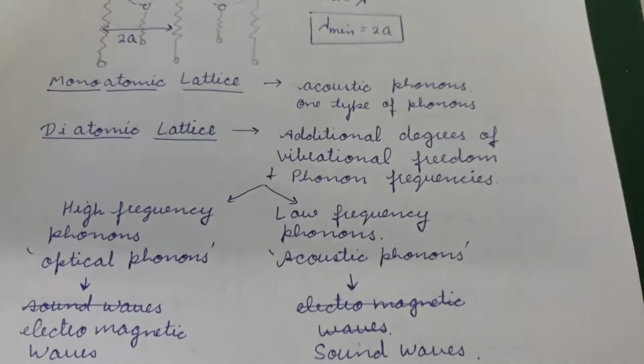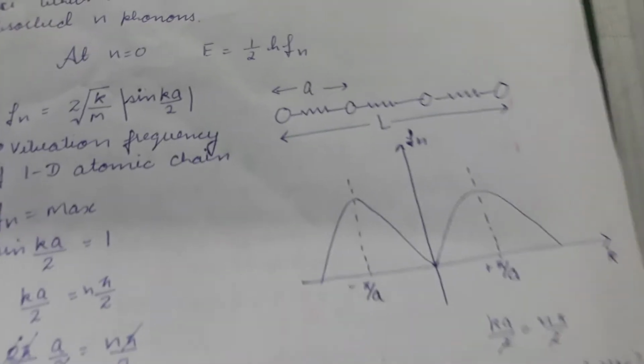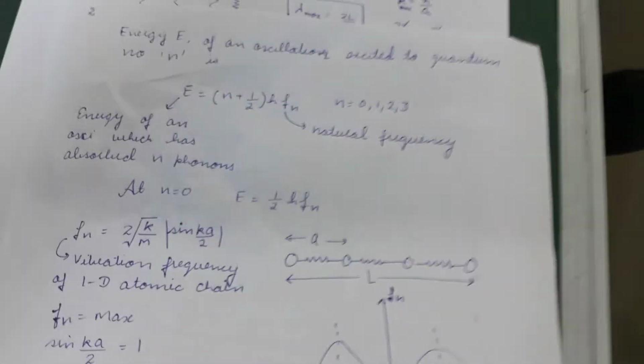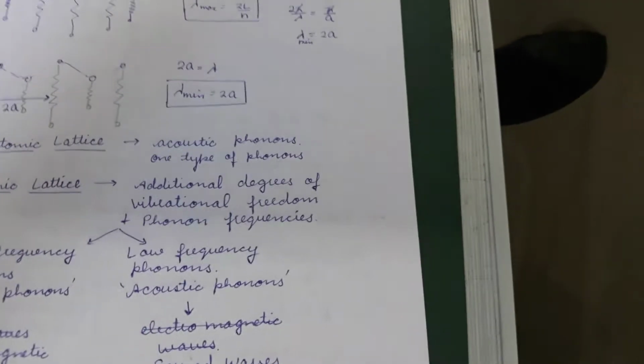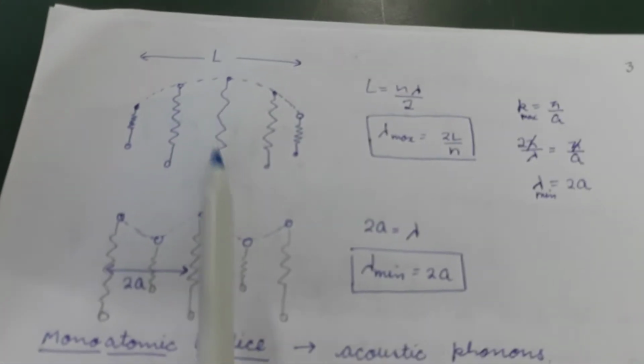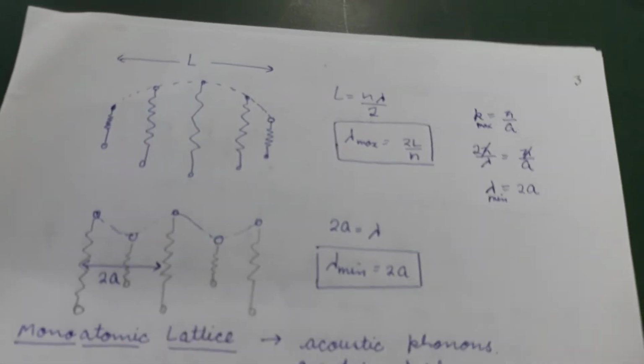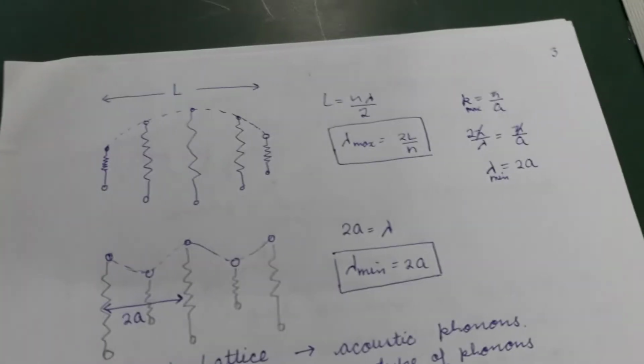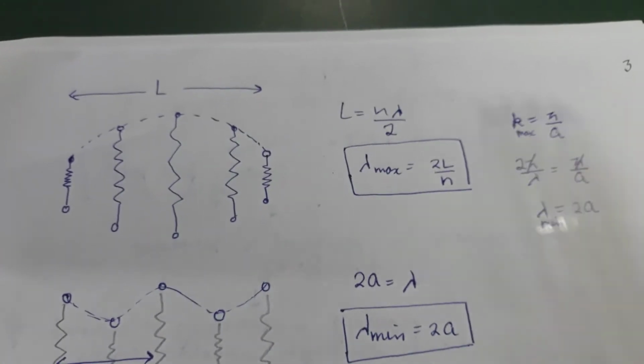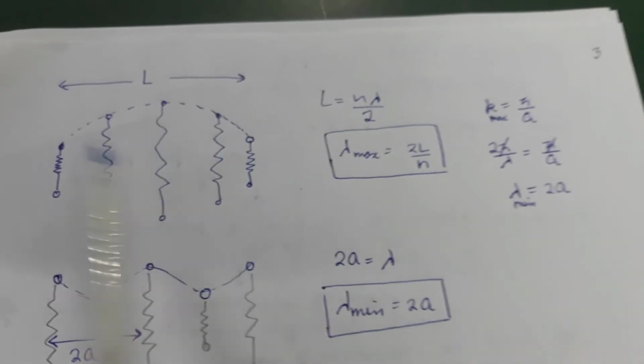So let's understand it better. Suppose that this is the chain of atoms we are talking about, and the length of the crystal is L. So the maximum wavelength will be given by L = nλ/2.